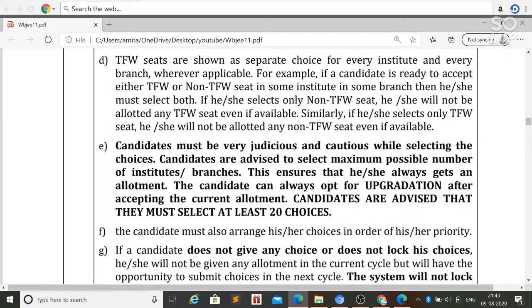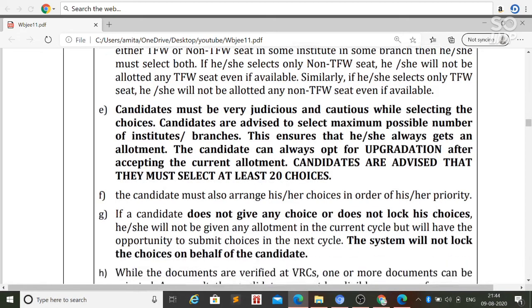And if you get a college in the first round and you are not satisfied, then you can opt for upgradation and you will get another college. If you choose many choices, it will increase the probability of getting a better college based on your rank.